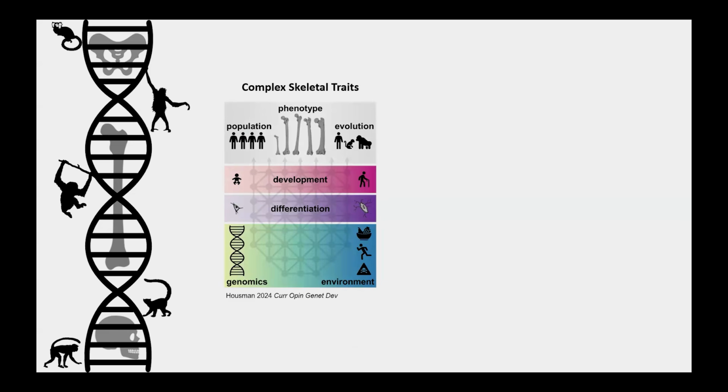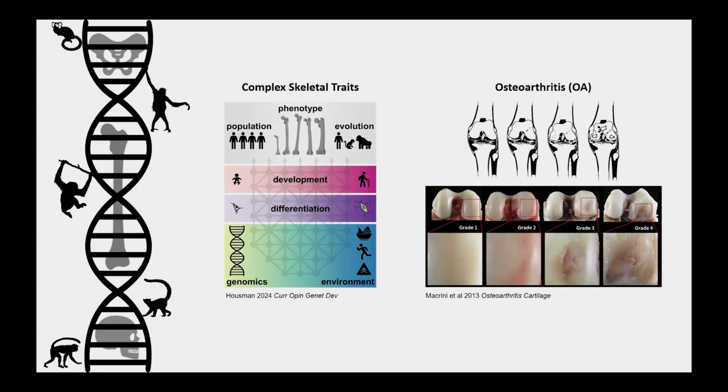complex skeletal traits and some of the mechanisms that can contribute to these traits. And then I'll focus in on one specific trait, osteoarthritis, which is a disease characterized by the degradation of cartilage and underlying bone and joint in different joints. And of note, OA has a high and steadily increasing prevalence rate in humans, and this has prompted some questions about whether OA is a mismatched disease or not.